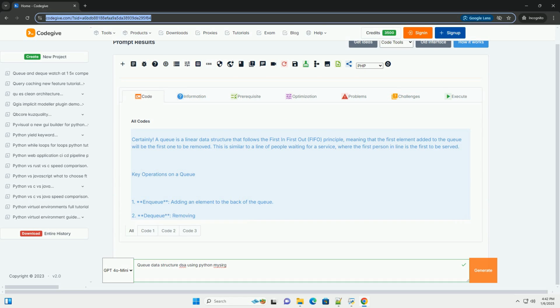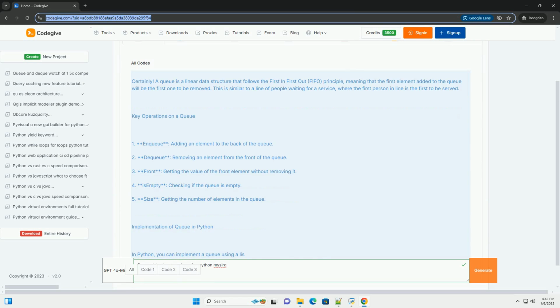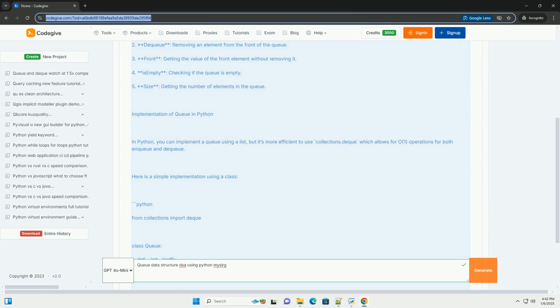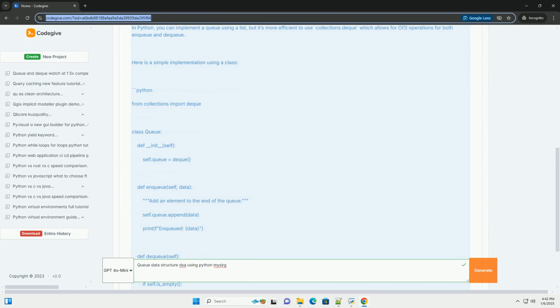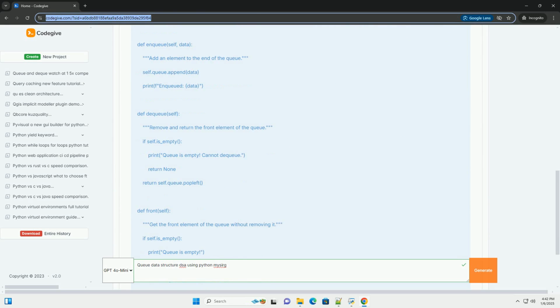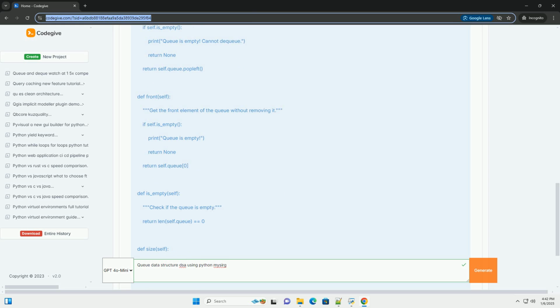Certainly. A queue is a linear data structure that follows the first in first out, FIFO, principle, meaning that the first element added to the queue will be the first one to be removed. This is similar to a line of people waiting for a service, where the first person in line is the first to be served.